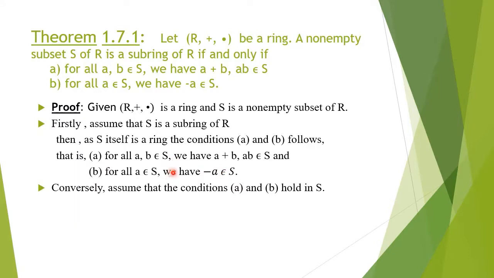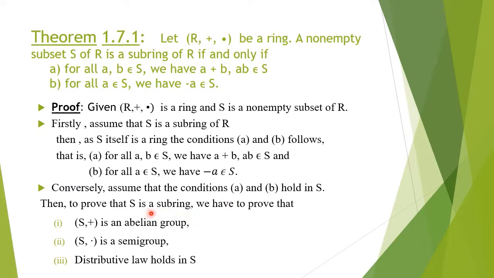Conversely, assume that these two conditions hold in S. Then we have to prove that S is a subring of R. To prove S is a subring, we have to prove that S itself is a ring. That is, S comma plus is an abelian group, S comma dot is a semigroup, and the distributive law holds in S. So these three conditions we have to verify. By assumption, these two conditions hold in S. So by condition A, S is closed under addition and also multiplication.